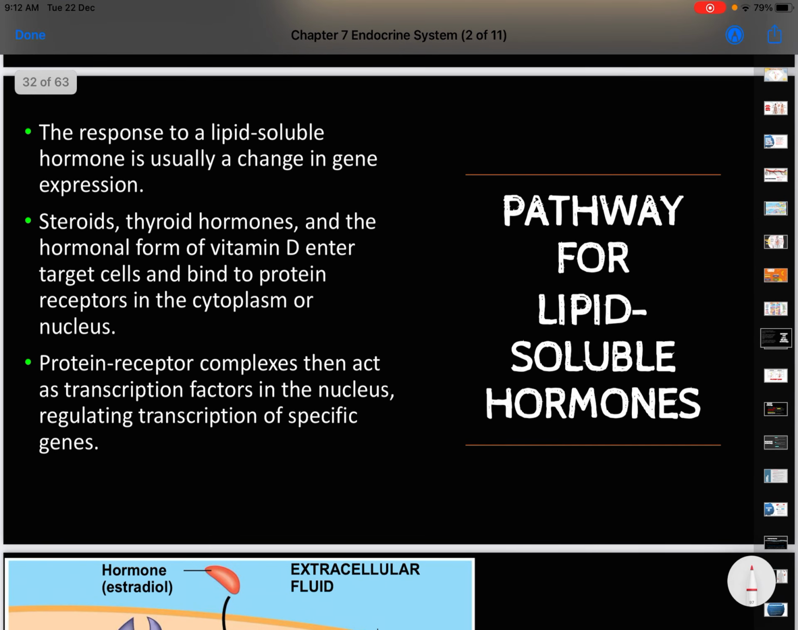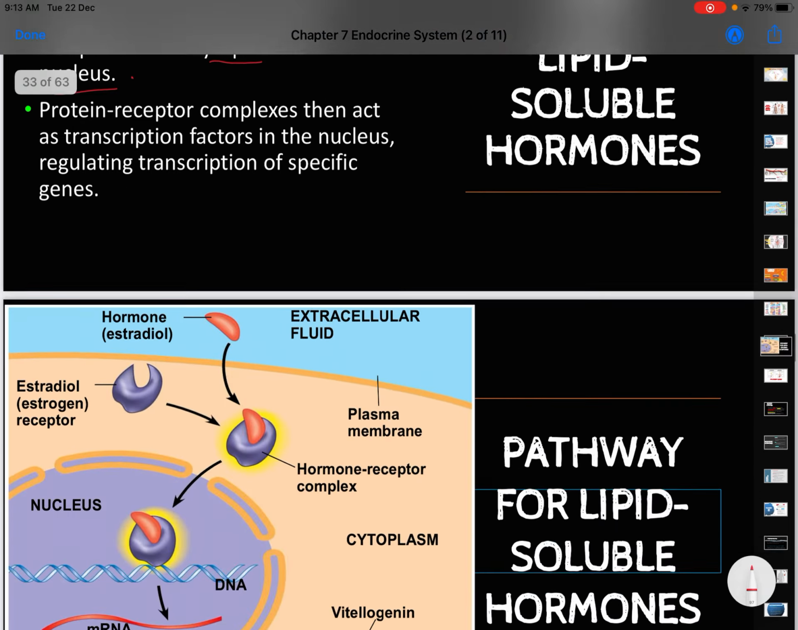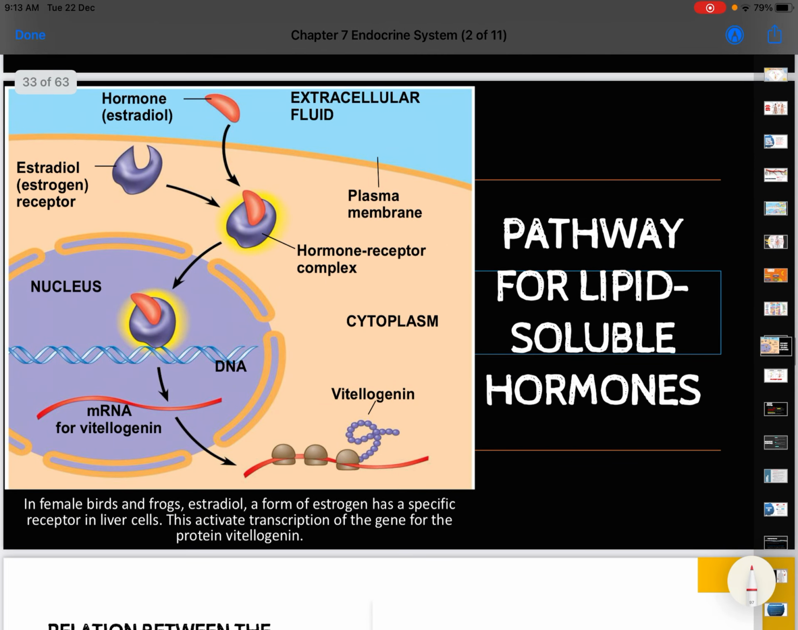Okay, now we go into the pathway for lipid soluble hormones, which normally respond in gene expression. The examples are steroid, thyroid hormone, and the hormonal form of vitamin D, which enter target cells and bind to protein receptors in the cytoplasm or nucleus. This protein receptor complex then acts as a transcription factor in the nucleus, regulating transcription of specific genes.